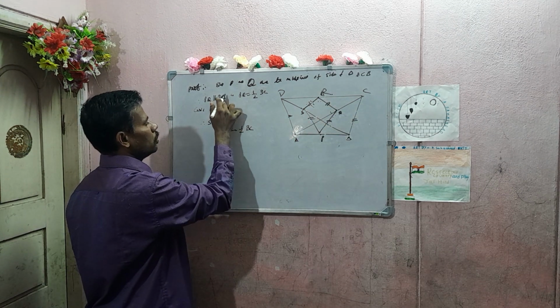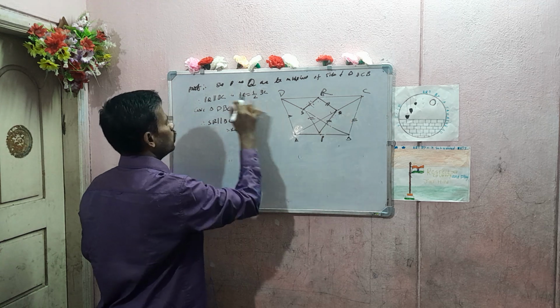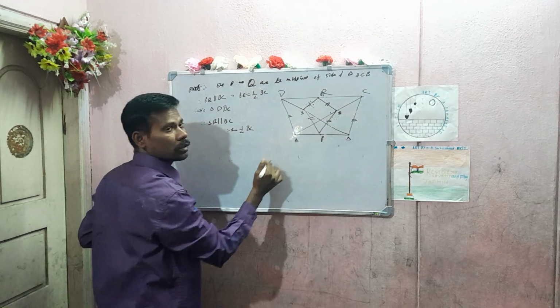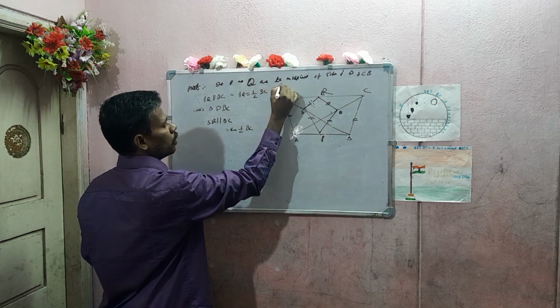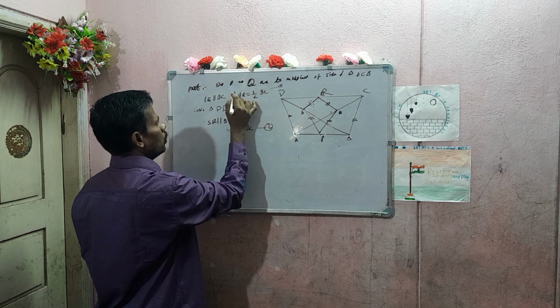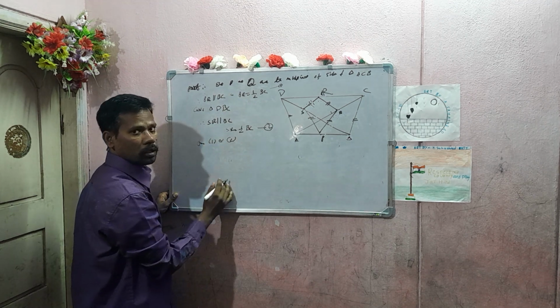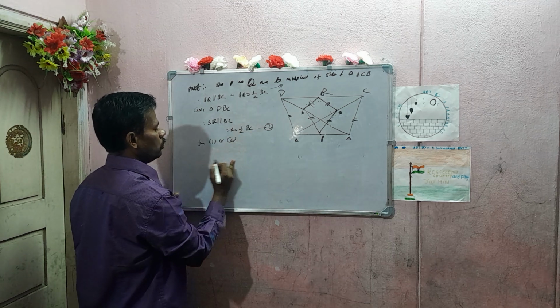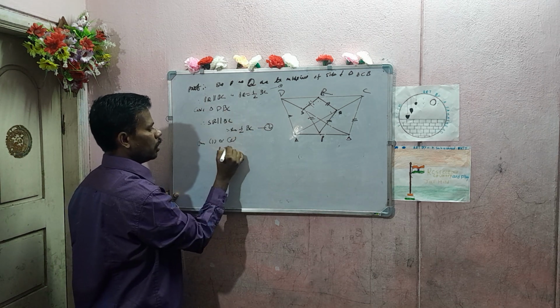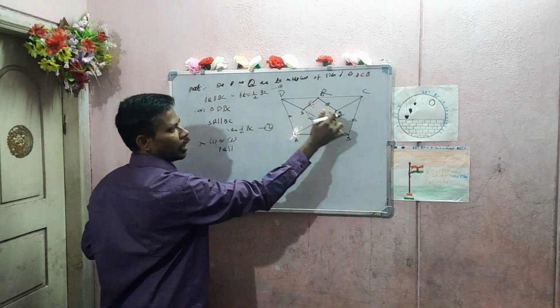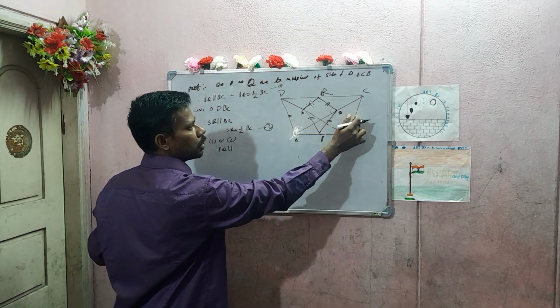Therefore, you see here PQ is parallel to BC and SR is parallel to BC. Mark this as 1, mark this as 2. From 1 and 2, PQ is parallel to BC and also SR is parallel to BC.